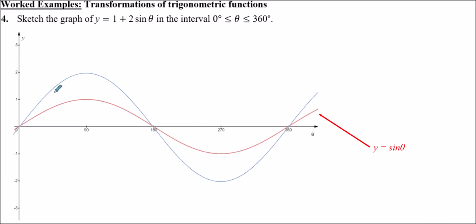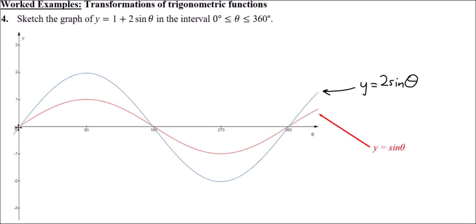So this blue curve, as it stands here, that's the graph of y equals 2 sine theta. Then finally, what we're going to do is take 2 sine theta, then plus 1 to the whole thing. So the whole thing is going to shift up 1 unit.